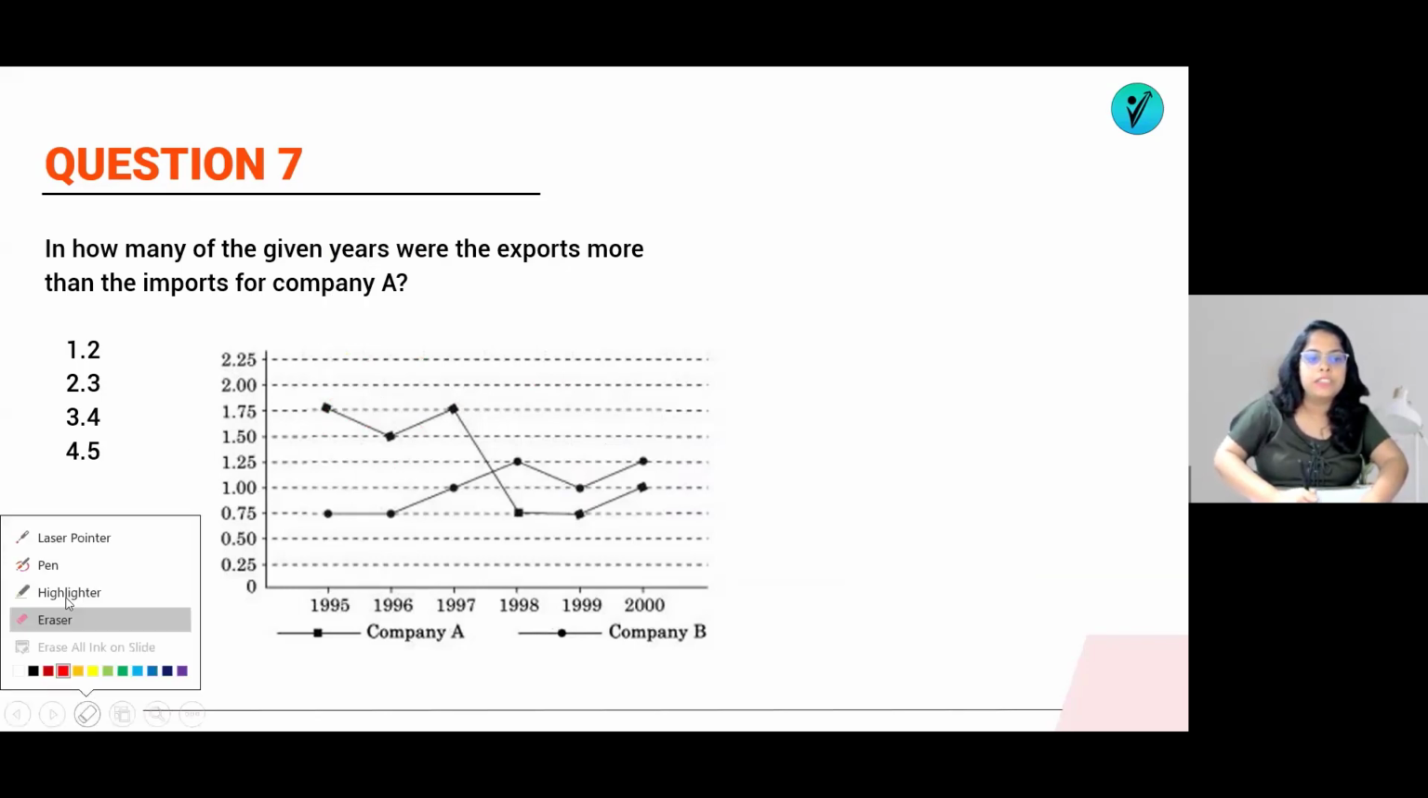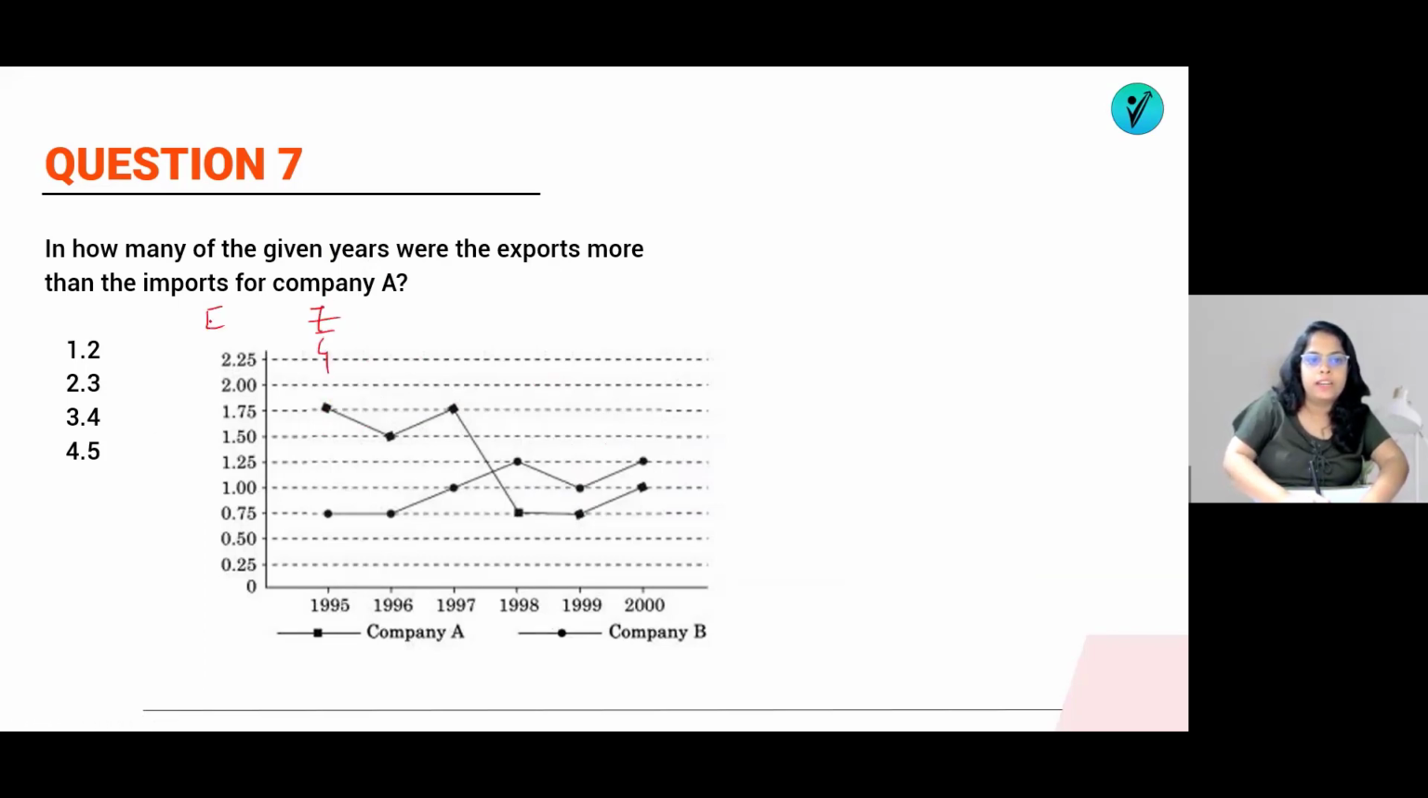Means the ratio should be 7/4. So 7/4 means, of course, we are writing export by import. So export is more, so this is accepted. Company A is accepted. Then company B is 1.5. 1.5 means 3/2, which again means export is more. So this is also accepted.